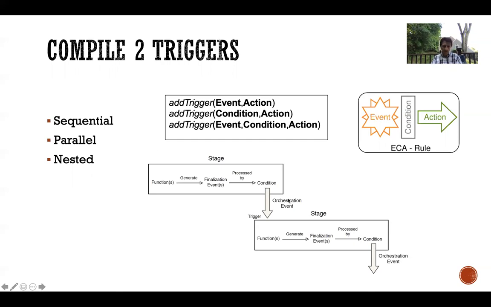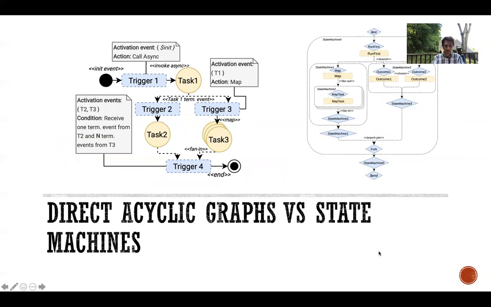events. For parallel workflows, the only thing that we have to add here is a special trigger, the aggregation filter trigger, that will detect that all functions finished to launch the next step in the DAG. Finally, we are also supporting nested workflows, where inside a workflow we can have a sub-workflow and have a termination event for this sub-workflow.